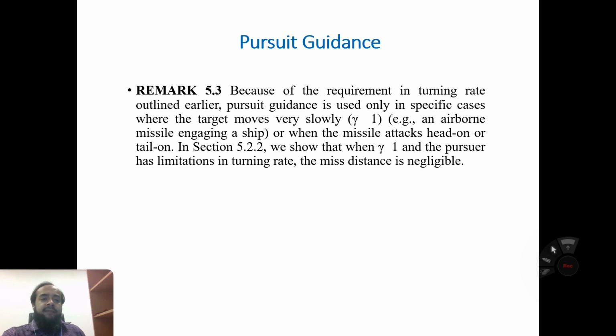In the final remarks, because of the requirement in the turning rate outlined previously, pursuit guidance is used only in specific cases where the target moves slowly, gamma is less than 1, for example, an airborne missile engaging a ship, or when the missile attacks head on or tail on. So in section 5.2.2, we will show that when gamma is equal to